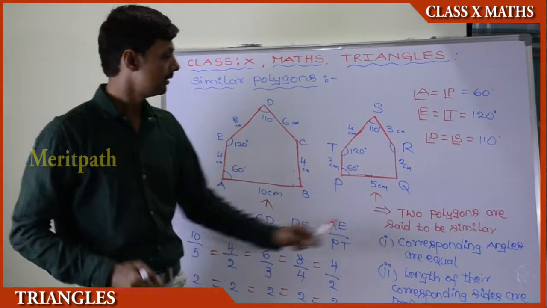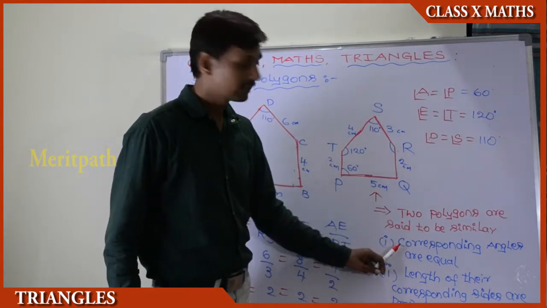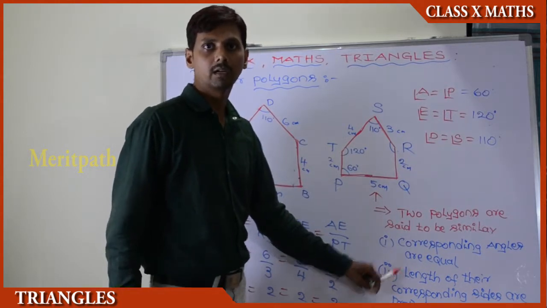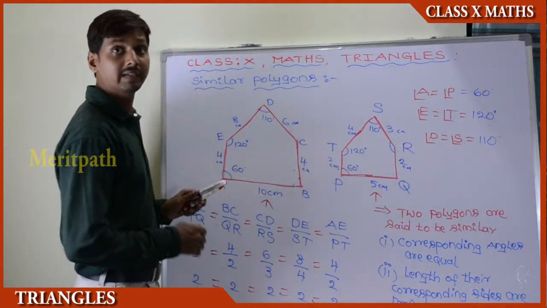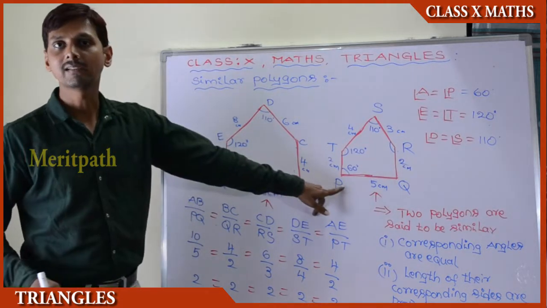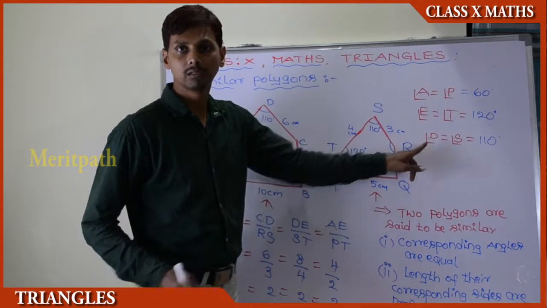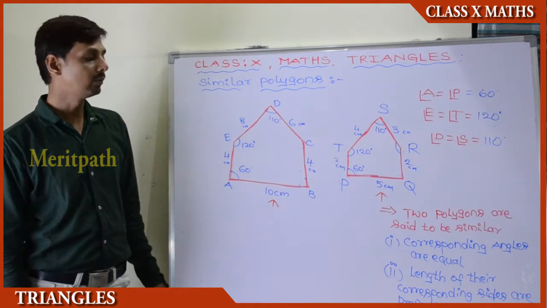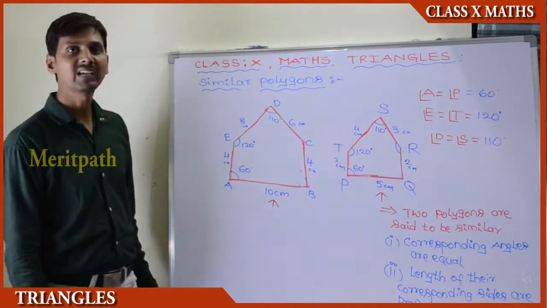Let us recall again. Two polygons are said to be similar if their corresponding angles are equal and the length of their corresponding sides are in the same proportion. Here we have observed the ratio of all the corresponding sides of these two geometrical figures are equal, and the corresponding angles are equal.